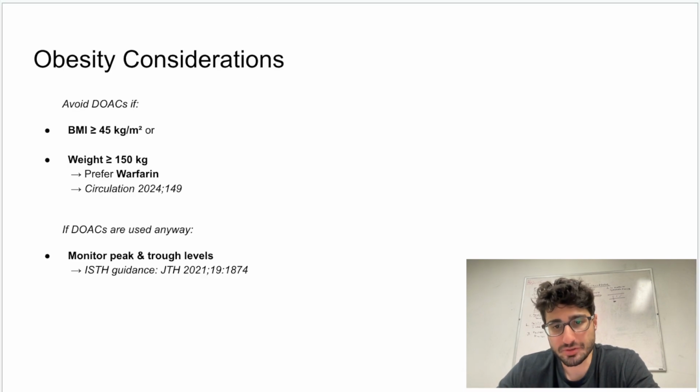Finally, it is important to address the obese population. According to the 2024 Circulation guidelines, DOACs should generally be avoided in patients with a BMI of 45 or greater or weight of 150 kg or greater due to concerns about underdosing and reduced efficacy. In these cases, warfarin is preferred. If a DOAC is used, the ISTH 2021 guidance recommends monitoring peak and trough levels to ensure adequate drug exposure.